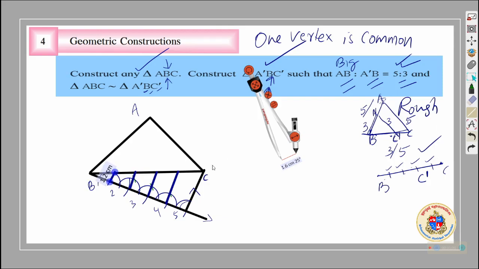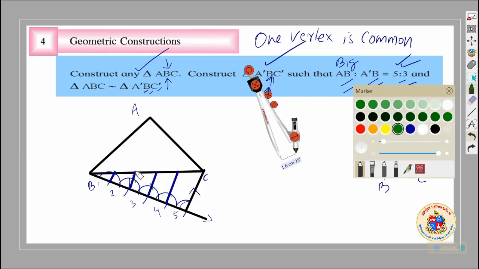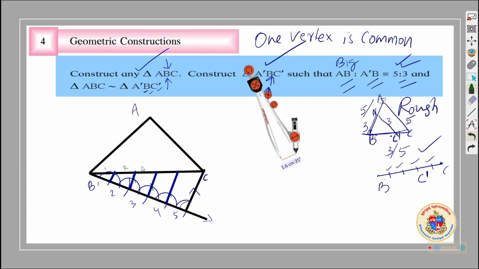So you have divided the side BC now. After doing this big job, you divided side BC into 1, 2, 3, 4, 5 equal parts.